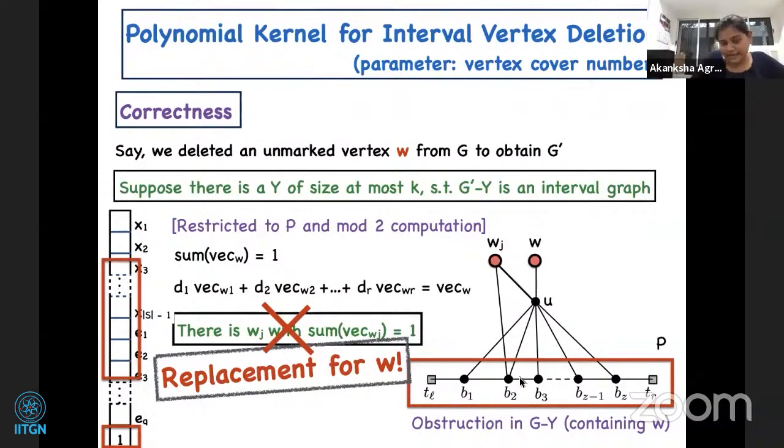If it has exactly one neighbor, then we get 1 plus 1, which is 0, contradicting that the sum of the corresponding entries is 1. If it has two neighbors, then B2, B3, and the edge B2, B3 give 3 ones. Together with this last one, we get 4 ones, which is 0. So this cannot happen, and we get that Wj is a replacement for W.